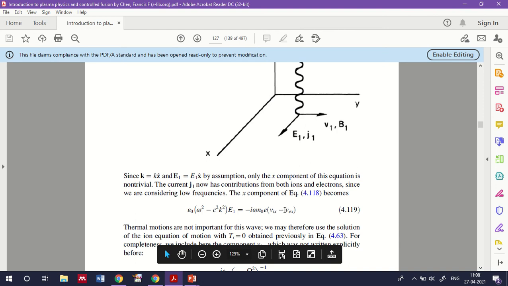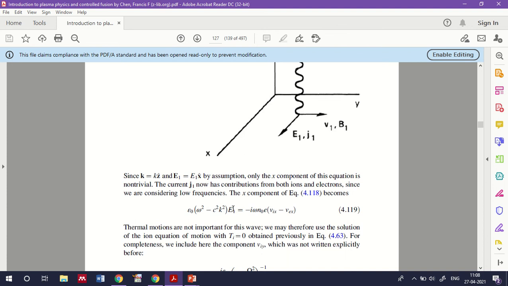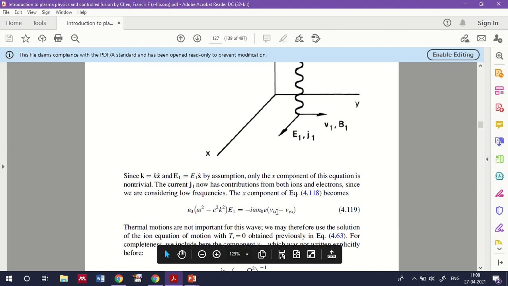Okay, so this is the same representation because we'll have del square E equal to, as you can see in the above equation, the corresponding representation. We can simplify this term, with Vix the velocity of the ion and Vex the velocity of the electron in the x direction.